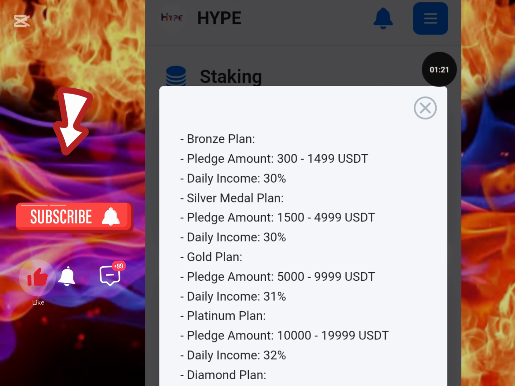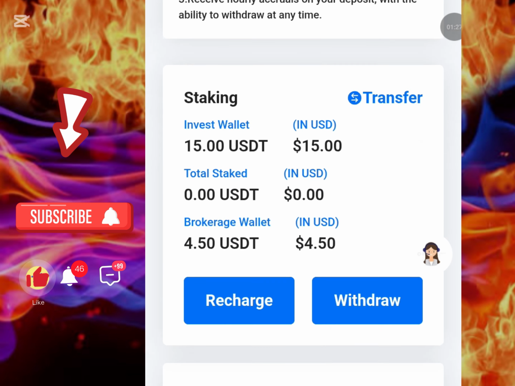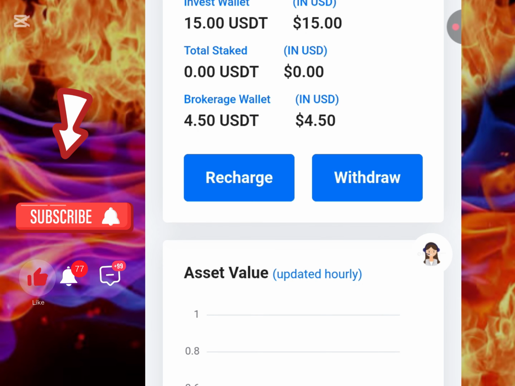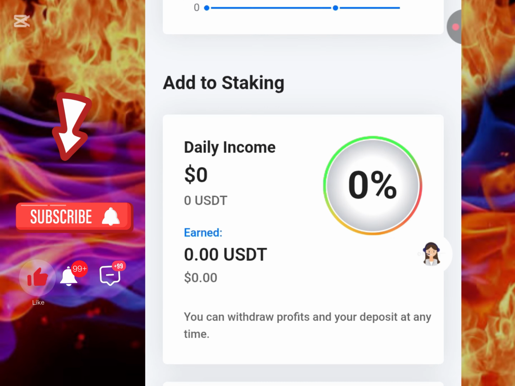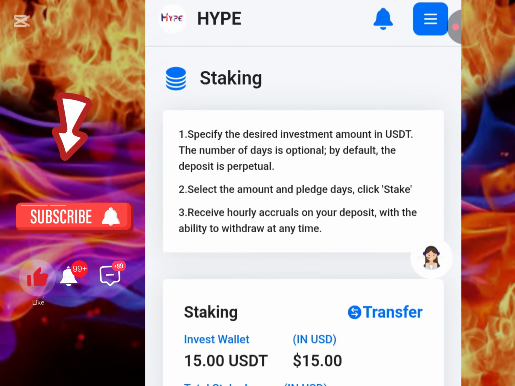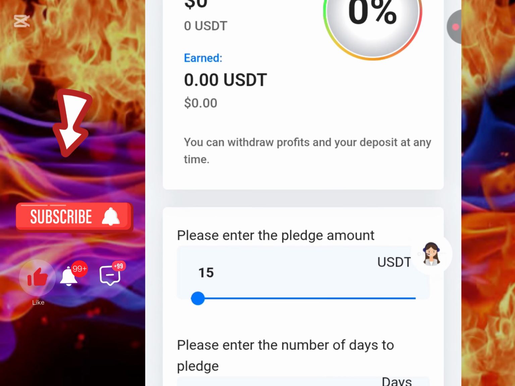If you look at my account directly now, you are going to see I have about 15 USDT that I'm investing here that I want to stake, and it's going to be giving me approximately 4.50 USDT per day. That's almost 7,000 in naira. So quickly, I'm going to stake this and show you guys how you can also recharge on this platform. Let me stake this right now because I want to make a withdrawal.